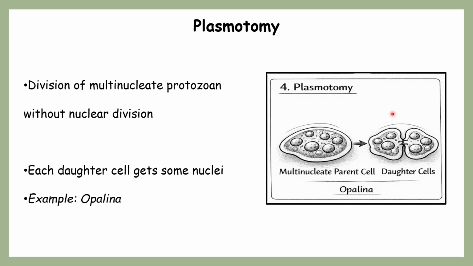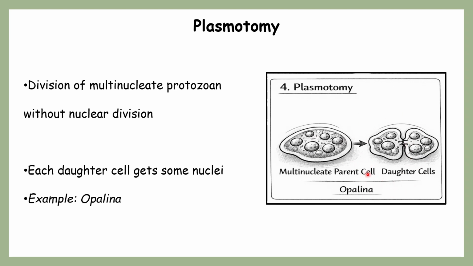And as a part of this plasmotomy, see, in the binary fission we have talked about, after mitosis one nucleus is going to be received by one daughter cell and another nucleus goes to another daughter cell, right? But in this plasmotomy, as the parent itself is multinucleate, both daughter cells are going to be formed.